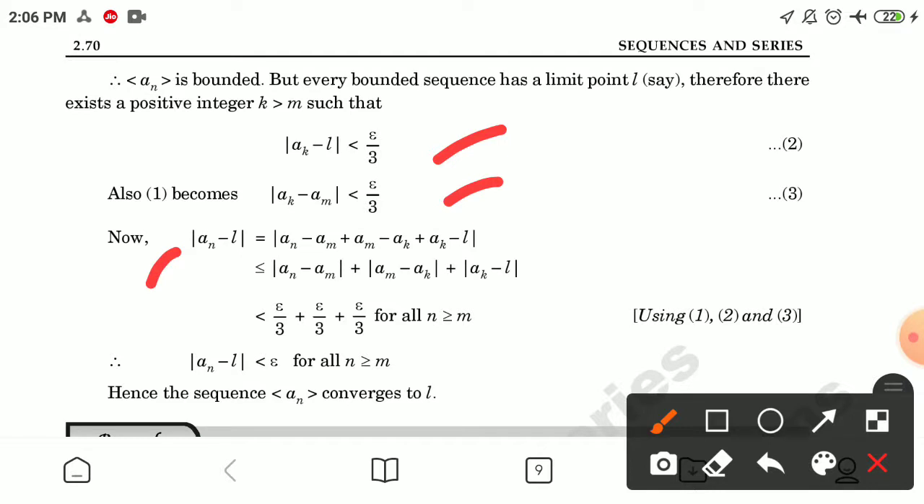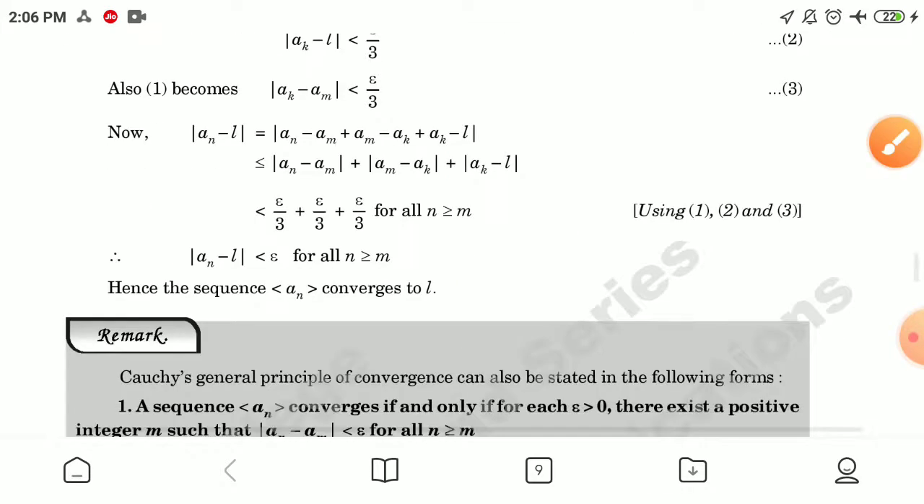Now consider |a_n minus L|, which is less than or equal to |a_n minus a_m| plus |a_m minus a_k| plus |a_k minus L|, and using 1, 2 and 3, this becomes less than epsilon for all n greater than or equal to m. Hence the sequence a_n converges to L.